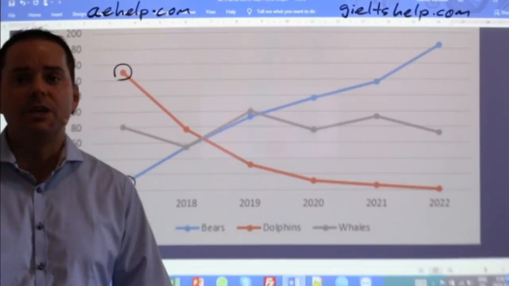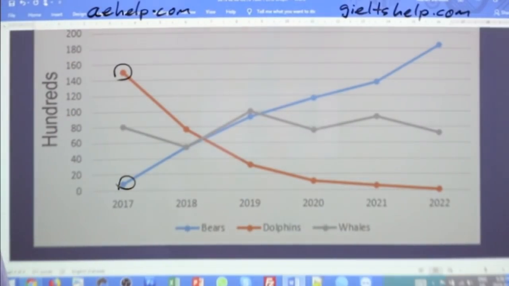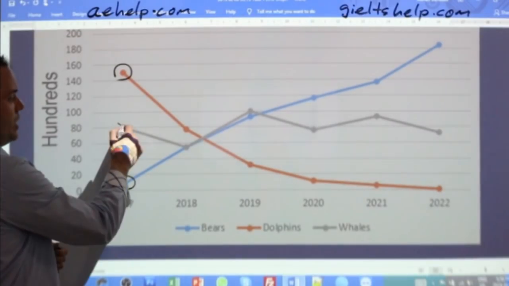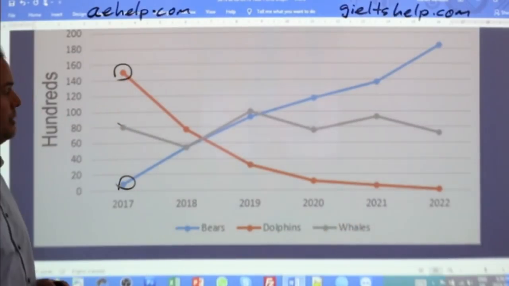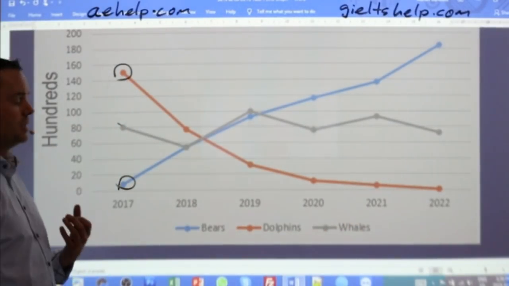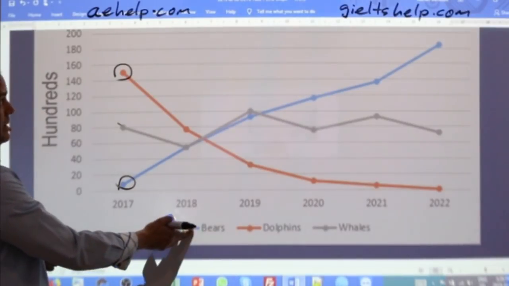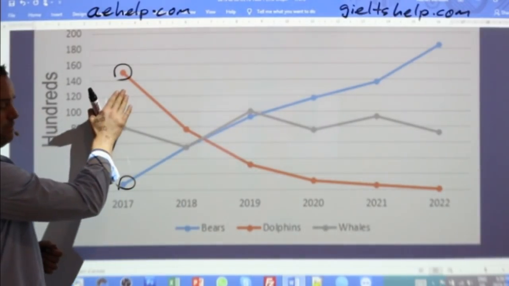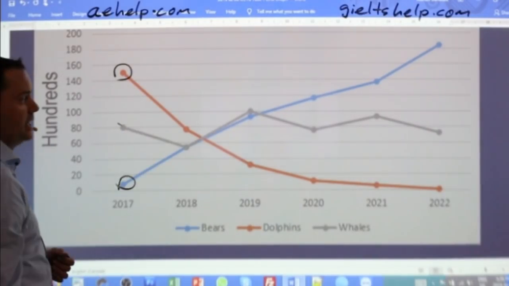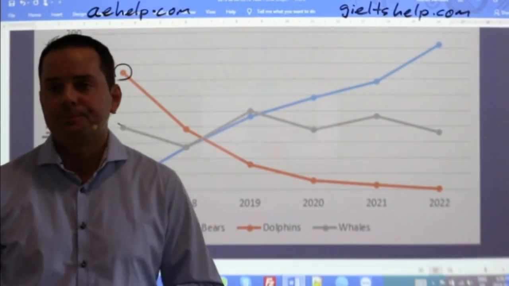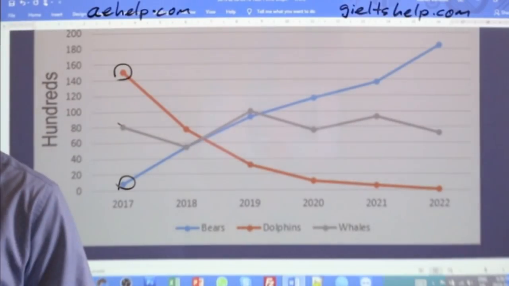I would leave whales for the end. Okay, whales fluctuate, so I would leave whales for the end. The greatest change, the most significant change happens with bears and with dolphins. So I would focus on those ones first. We can start with dolphins.